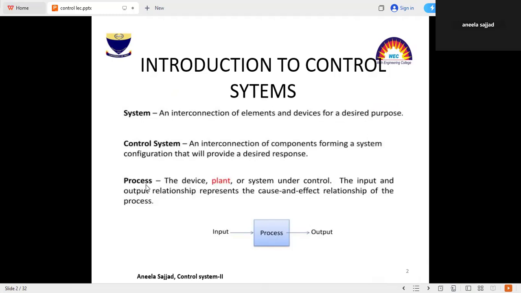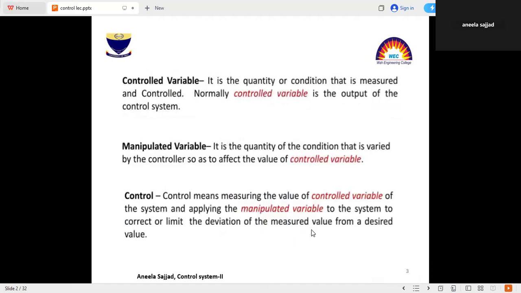Similarly, process: the device, plant, or system under control, and the input and output relationships. Process is the block that shows the relationship between the input and output. Control variable is the quantity or condition that is measured and controlled.